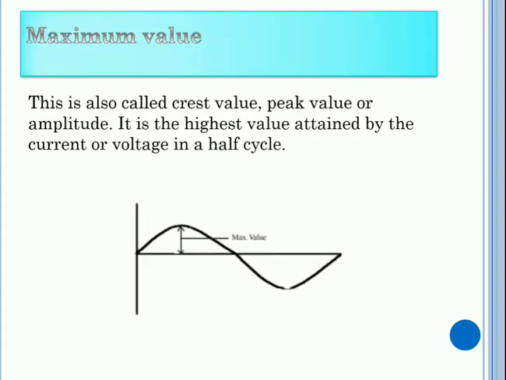Maximum value. The maximum value attained by the current or voltage in a half cycle is called its maximum value. This is also called crest value, peak value, or amplitude. These are basic concepts in waveforms.